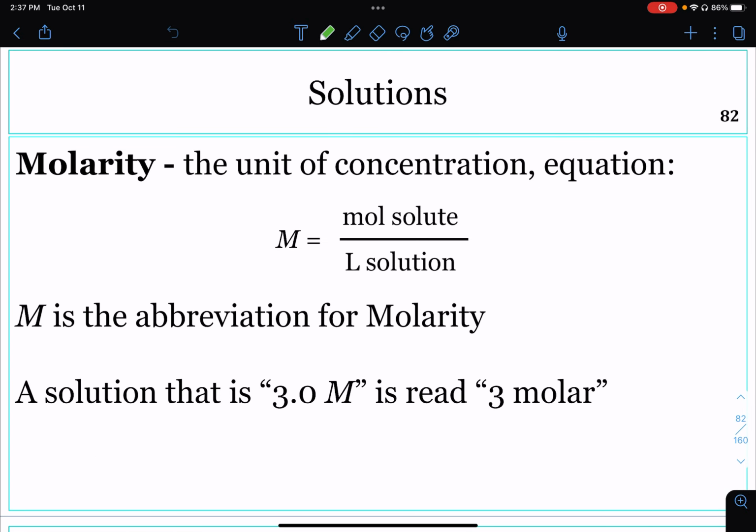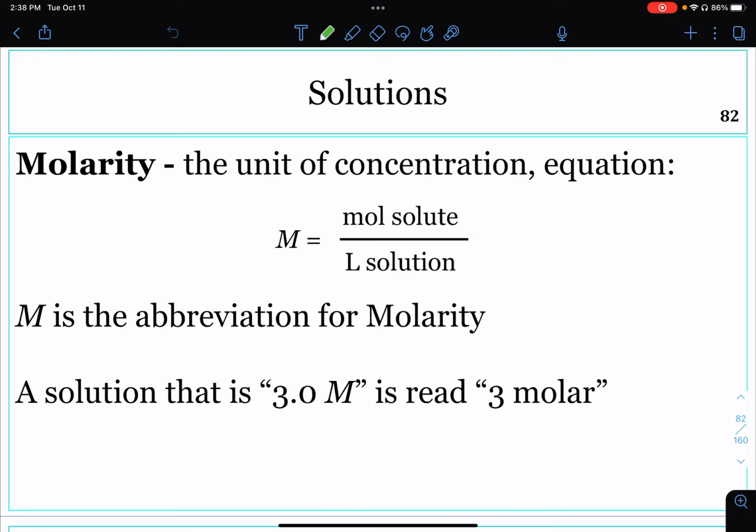Molarity is the unit for concentration that we are going to learn how to calculate. Molarity is equal to moles of solute over liters of the solution. Remember, solute is the component that is being dissolved, and the solution is the total amount, both the solute and the solvent. These units are very important. The solute must be in units of moles. They cannot be in units of grams. And the solution must be in units of liters. It cannot be in any other volume unit.